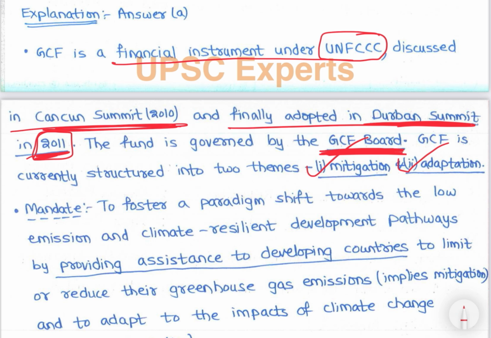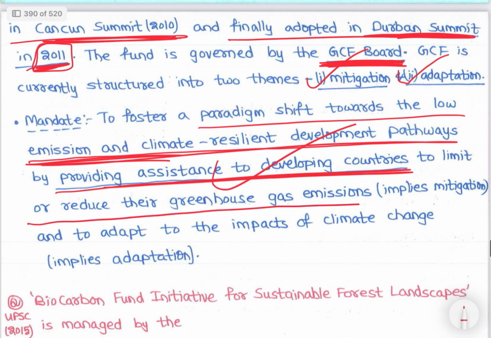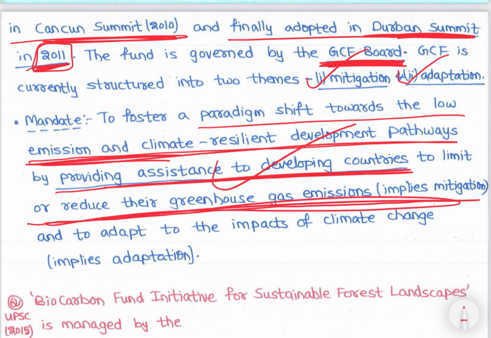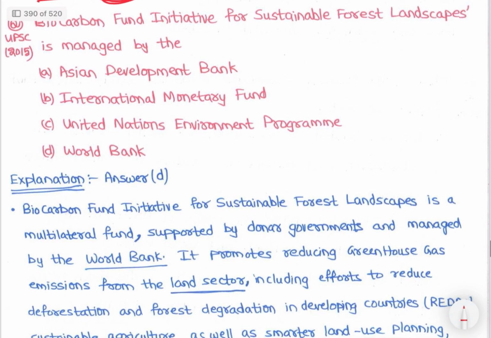So the mandate is to foster a paradigm shift towards low emission and climate resilient development pathways by providing assistance to developing countries to limit or reduce their greenhouse gas emissions, implies mitigation, and to adapt to the impacts of climate change, implies adaptation. Right.